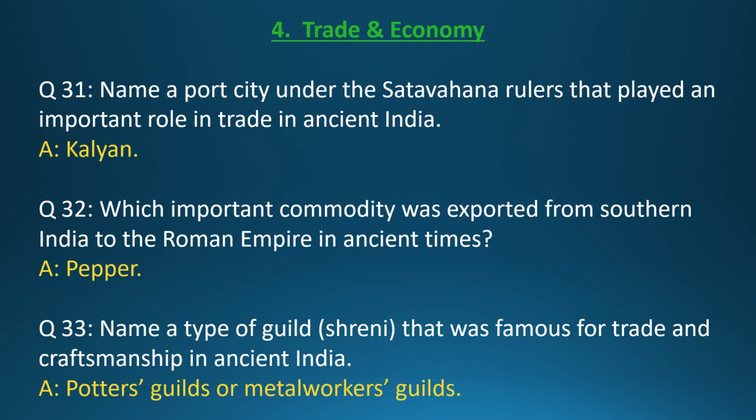Section 4. Trade and economy. Question 31. Name a port city under the Satavahan rulers that played an important role in trade in ancient India. Answer: Kalyan. Question 32.